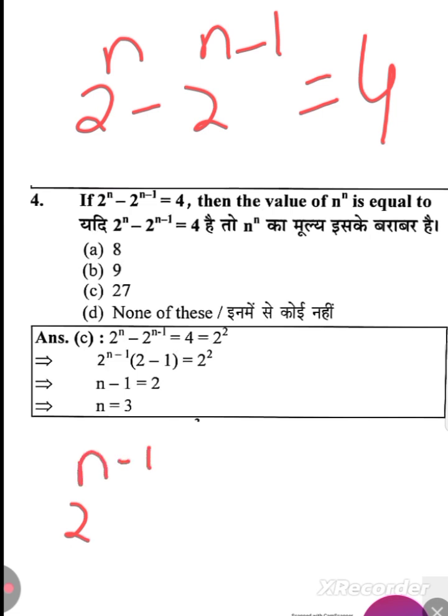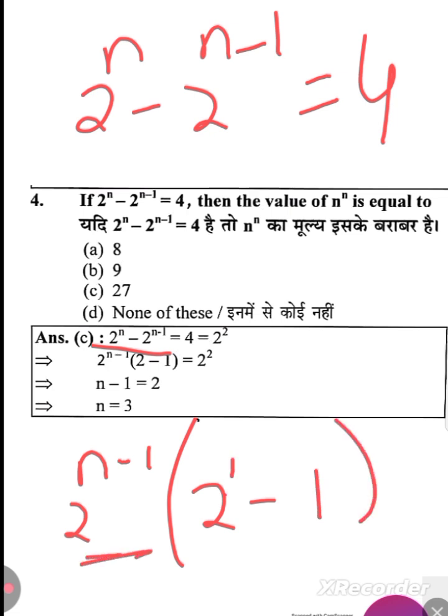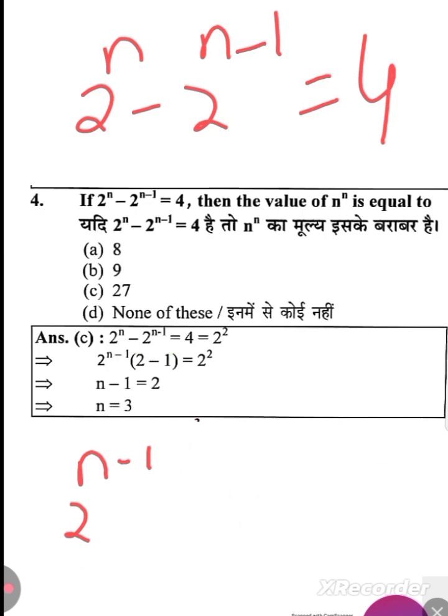So take out the 2 raised to n minus 1 common from this. It will become 2 minus 1. If I take this 2 raised to n minus 1 inside, it will become 2 raised to power n minus 2 raised to n minus 1, the same thing we are going to get. So here I have taken 2 raised to n minus 1 as common. The remaining term will be 2 minus 1, and that is equal to 2 raised to 2, because 4 is written in the form of 2 raised to 2. So 2 minus 1 is going to be 1.